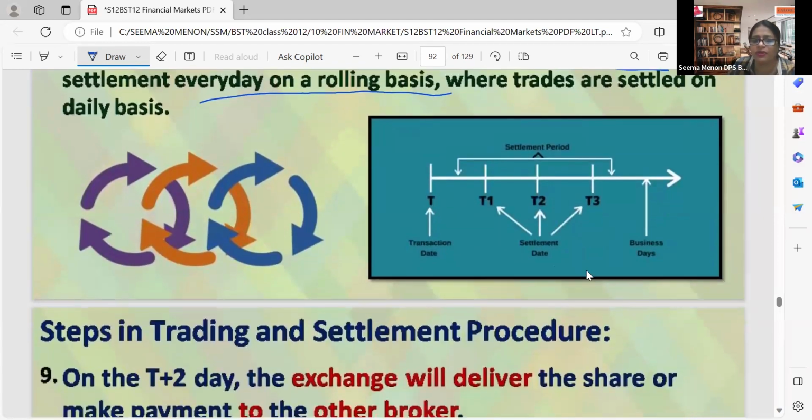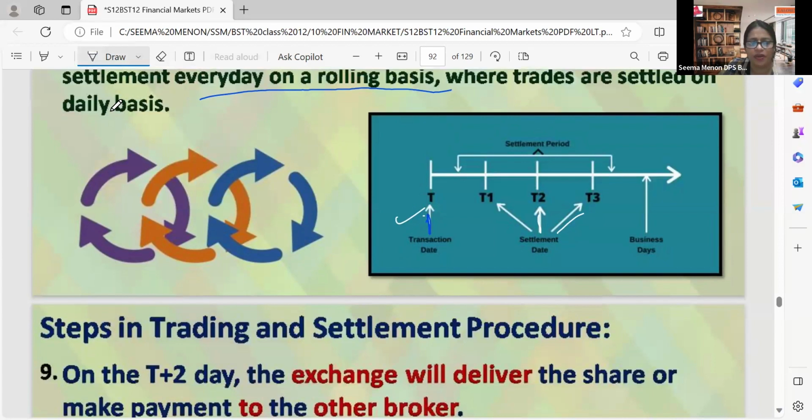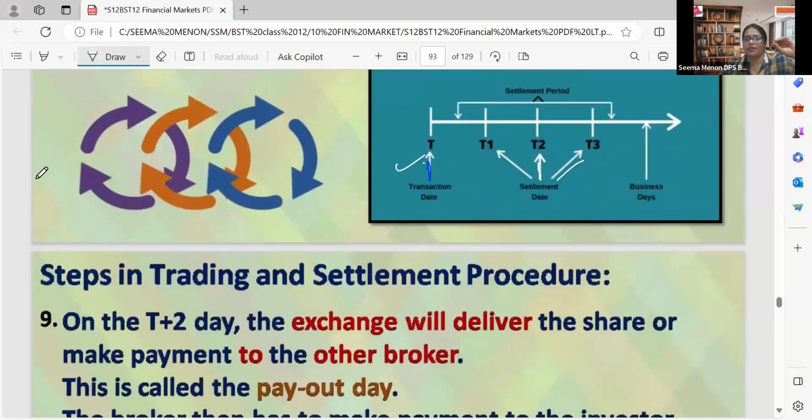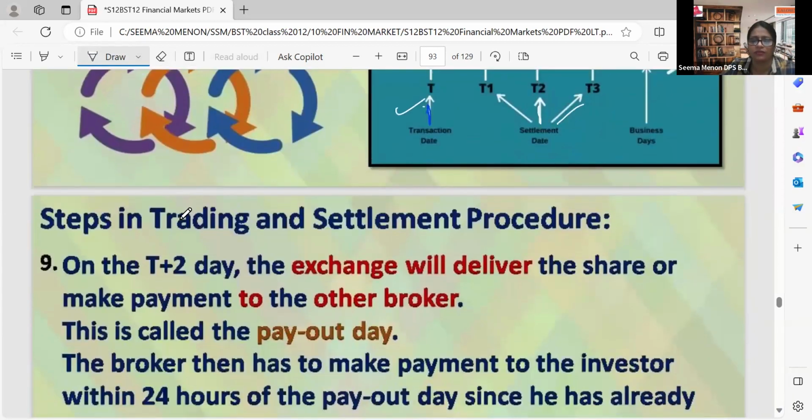So here it is showing, again, the transaction date is mentioned as T1. I hope you can see the screen clearly. From T1, then it can be T2, second day, then it can be T3. All this will happen on business days only, working days. If in between 1 day is a holiday, then automatically 3 working days will be considered, as the holiday will not be considered.